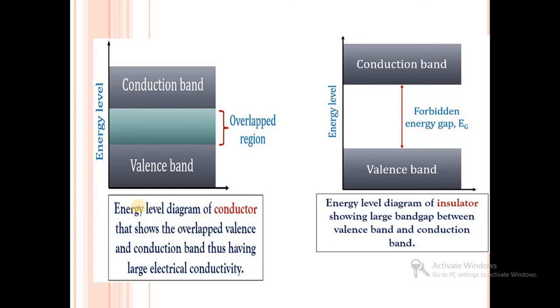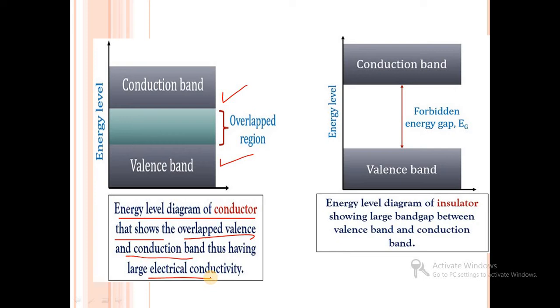In the case of a conductor, the valence band and conduction band overlap with each other. The energy level diagram of a conductor shows the overlapped valence and conduction band, thus having large electrical conductivity.